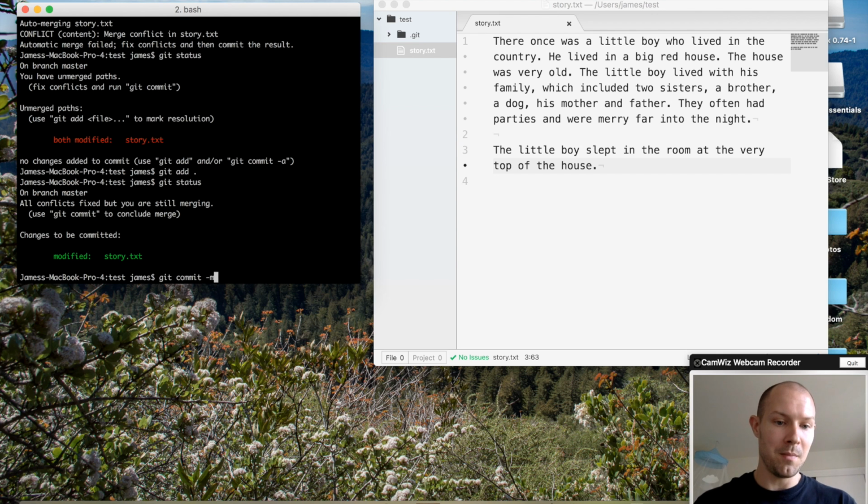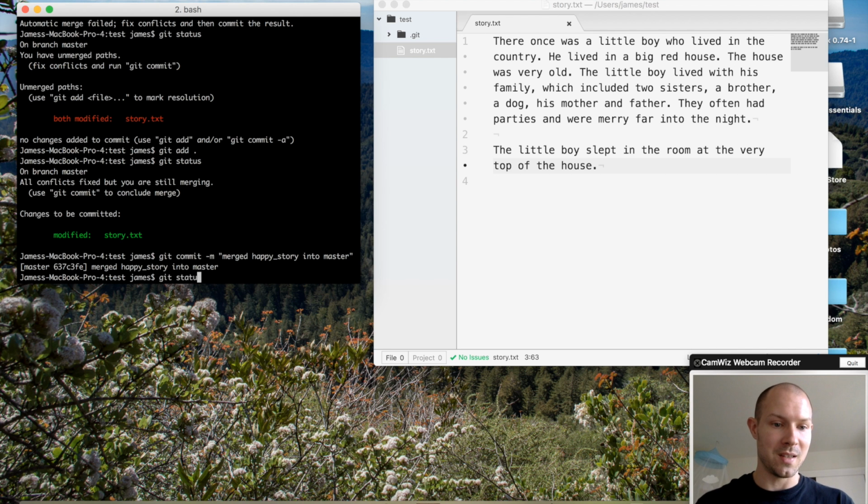and I commit them, and this time my message reflects the action I'm doing, which is merged happy story into master. Great.